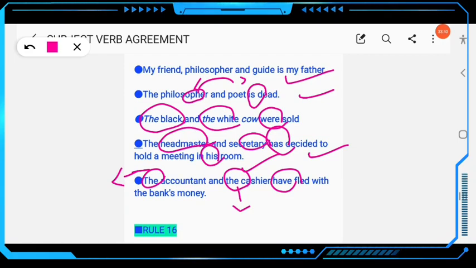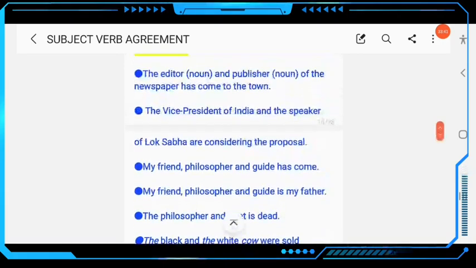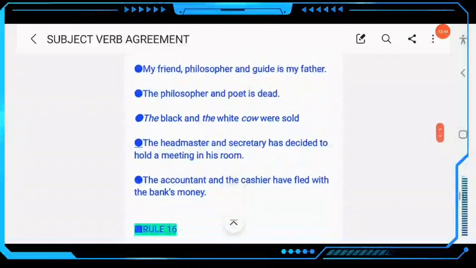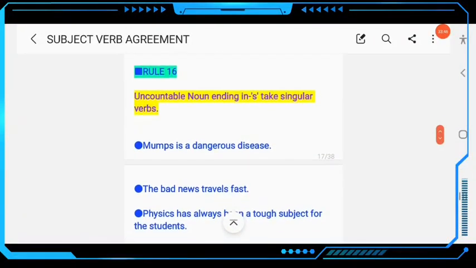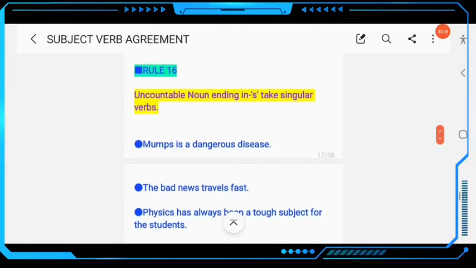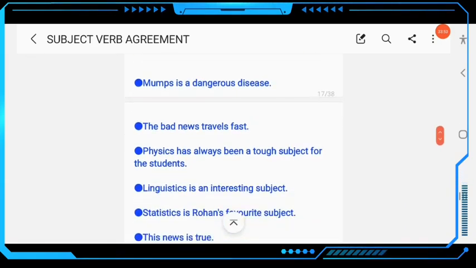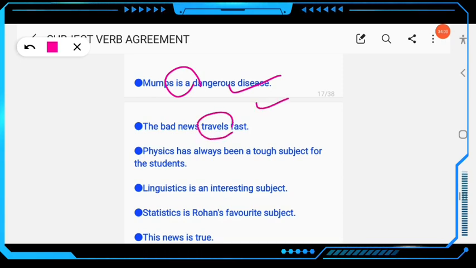Then next, come to rule number 16. An uncountable noun ending in s takes a singular verb. So here, mumps: this noun ends with s but it is singular. Mumps is a dangerous disease. The bad news: travel, this is singular, don't write or say "travel".